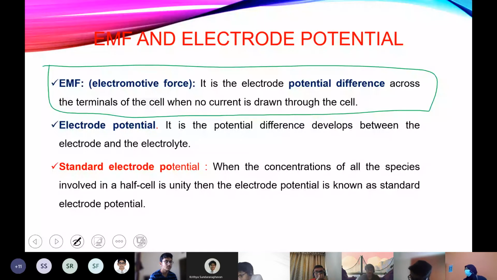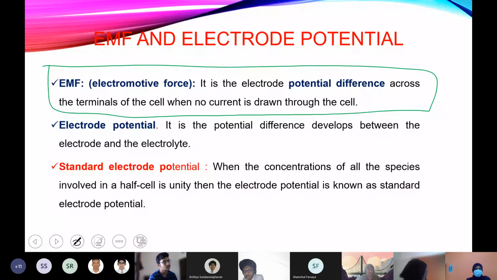In yesterday's class, I asked you all a question. How can you measure the standard or the electrode potential in a half cell? We assume one is a standard quantity and we compare, just like we did for atomic mass, relative atomic mass.